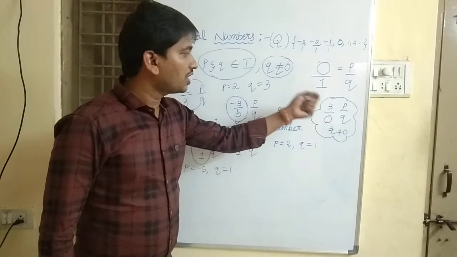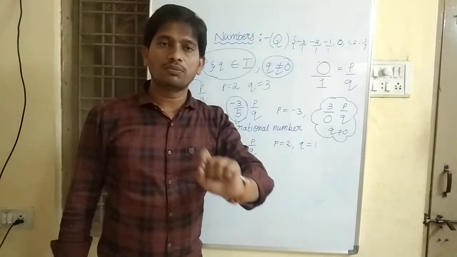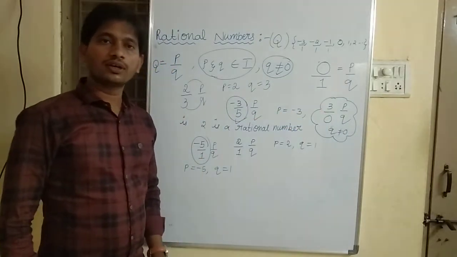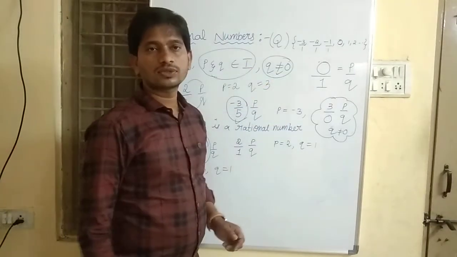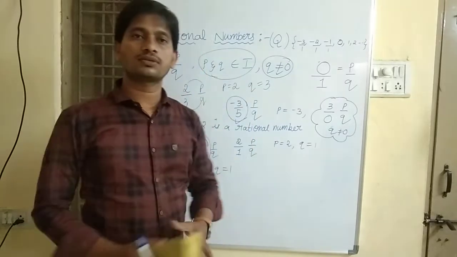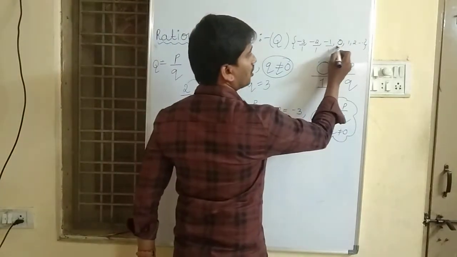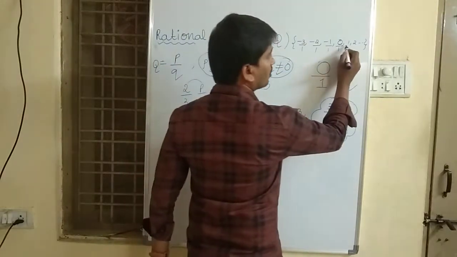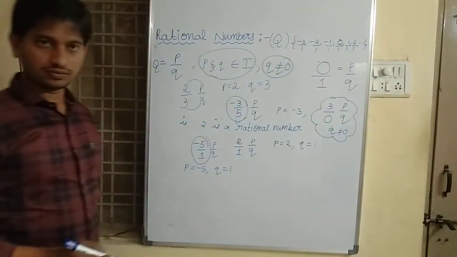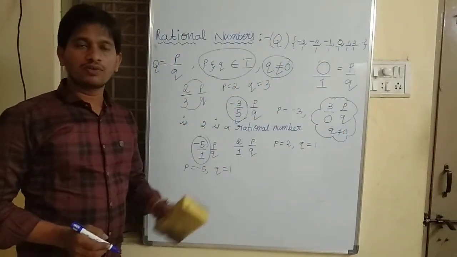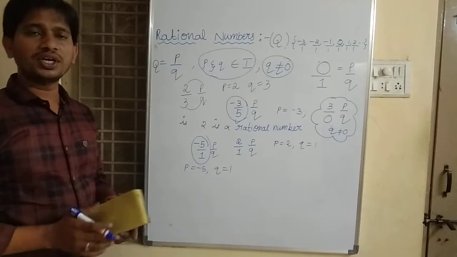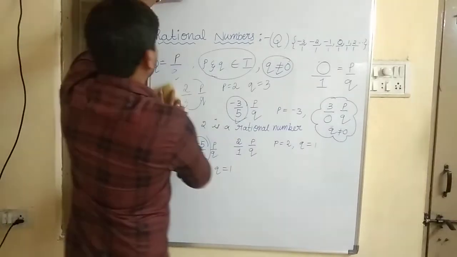So students, 3 by 0 is not a rational number because q is 0, right? And coming to integers, all integers are rational numbers. 0 also I can write as 0 by 1, 1 also as 1 by 1, 2 also as 2 by 1. So we can conclude that all integers are rational numbers, right?